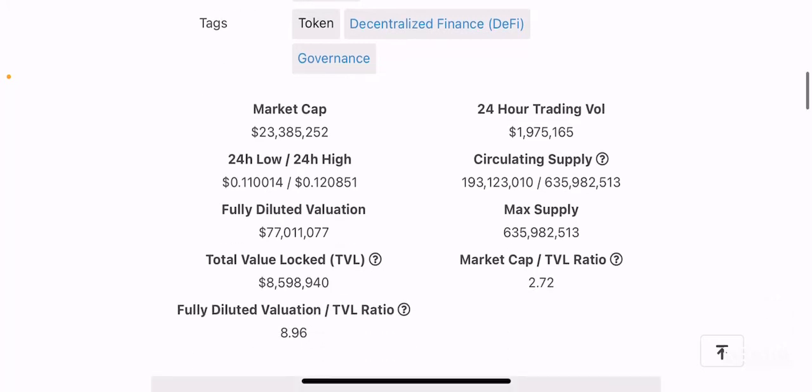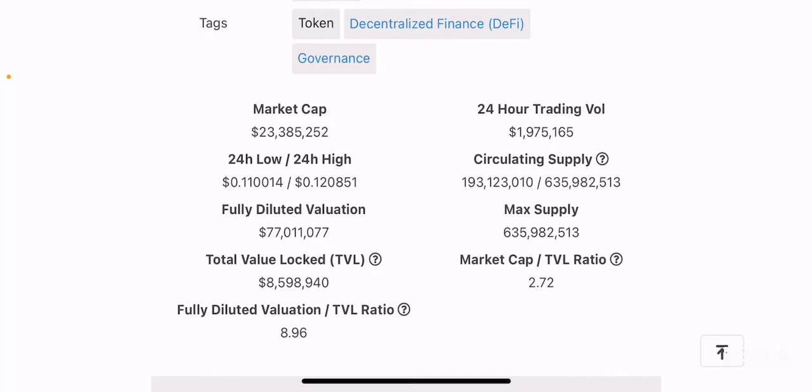If you look at the max supply, the token has 635 million tokens as max supply. Although I would really like to see 100 million or less tokens, this token number is still preferred by many people.